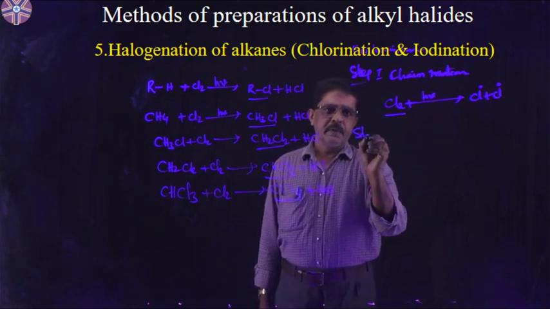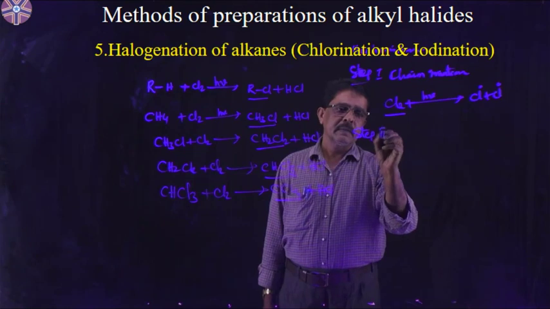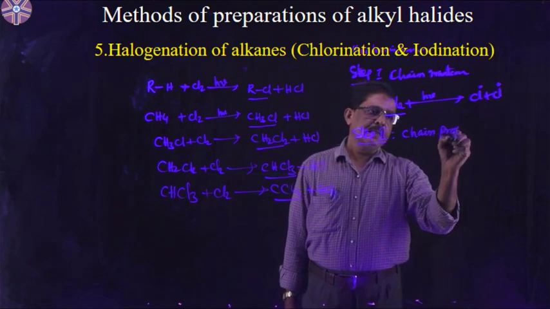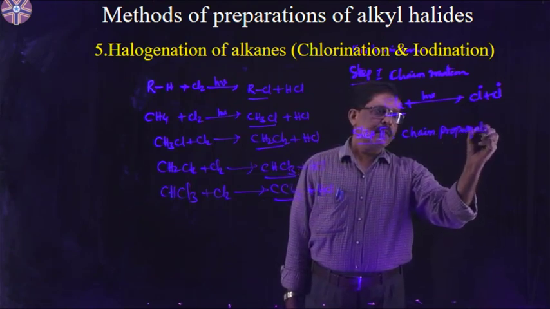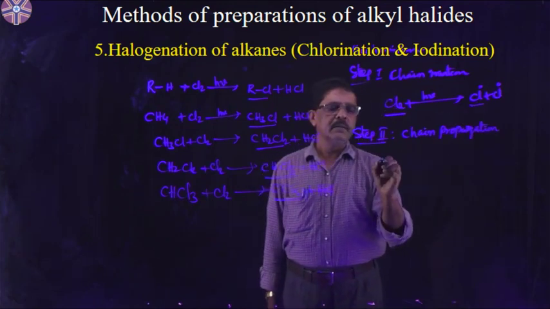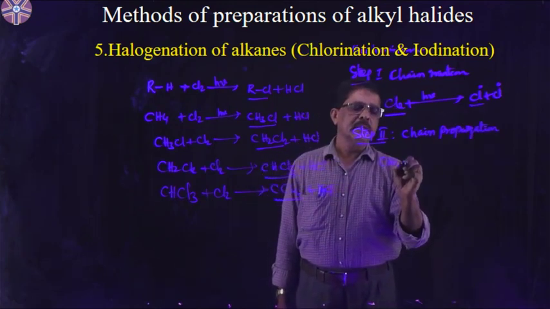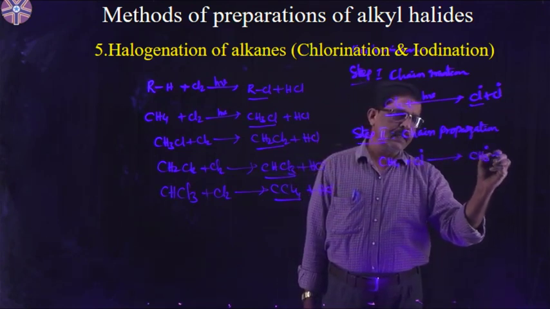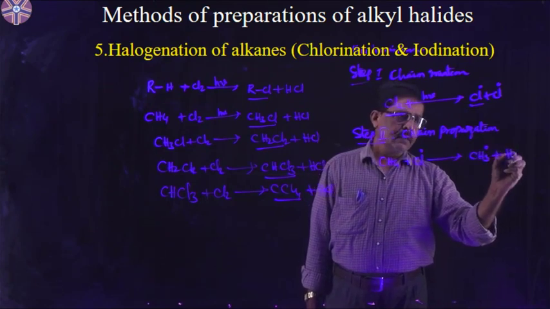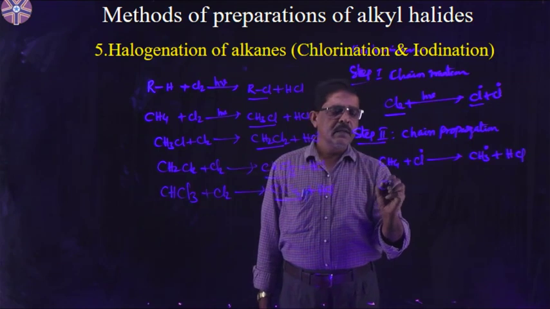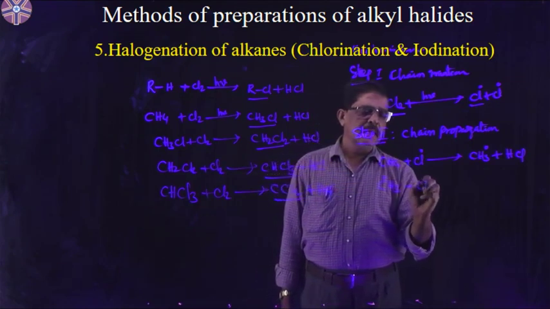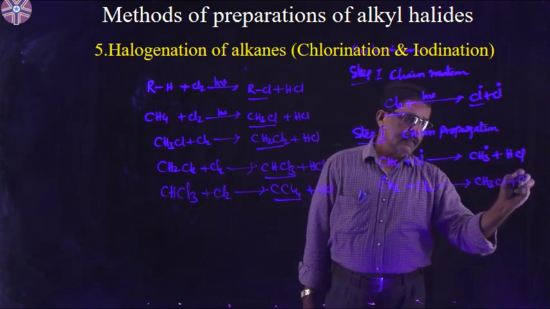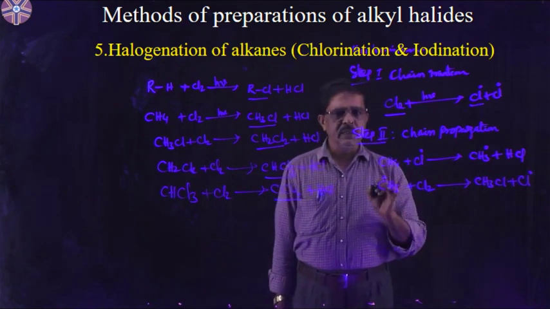Step two is the chain propagation reaction. The chlorine free radical reacts with methane to form methyl free radical and HCl. This methyl free radical again reacts with chlorine to give methyl chloride and a Cl free radical. This is the chain propagation step.